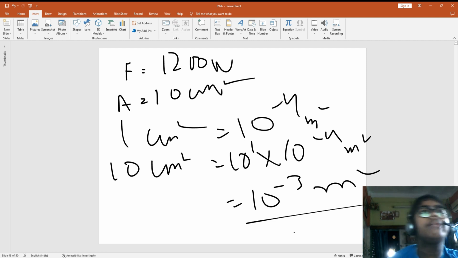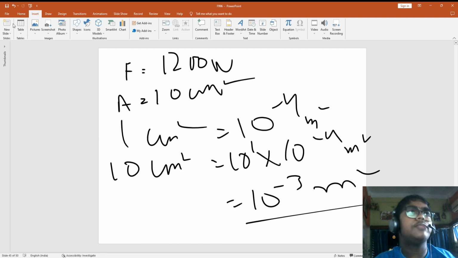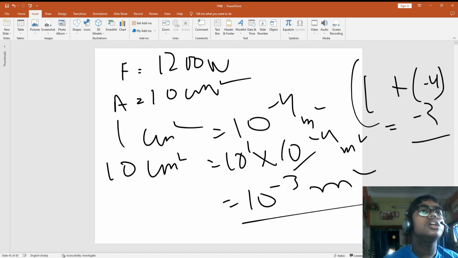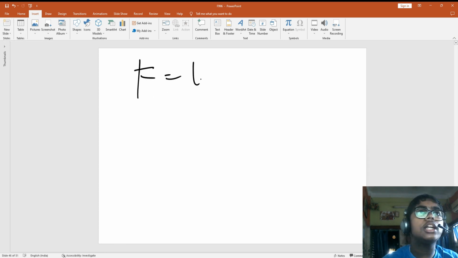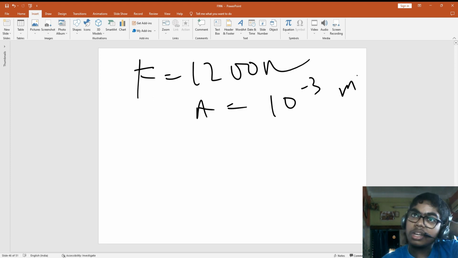Am I saying it correctly? You just apply your knowledge here. If you don't understand, see it thrice, 10 times, but you will understand it. I am explaining that way only. So 1 plus minus 4 will be minus 3. Correct. So now, when we have got the area, force is 12,000 Newton and area is 10 to the power minus 3 meters square.